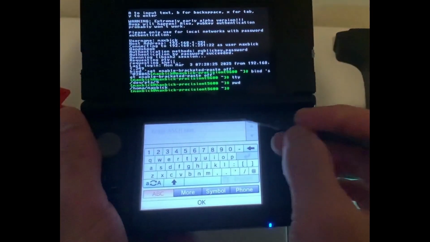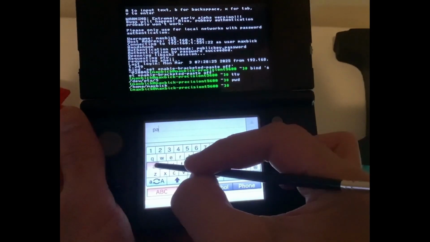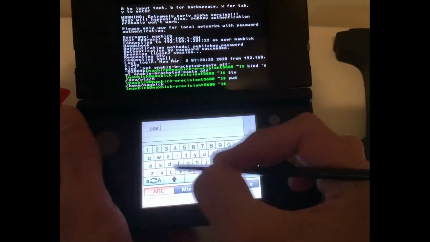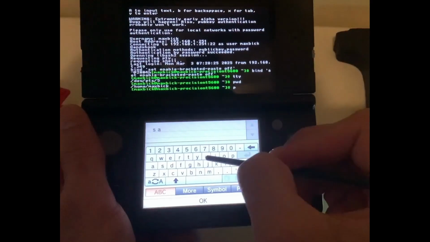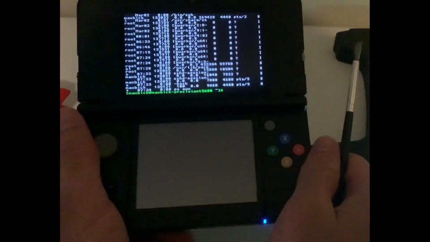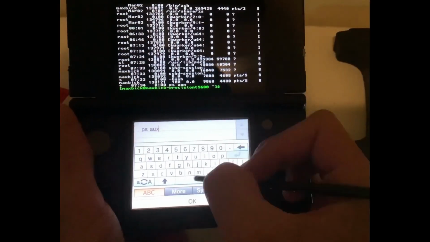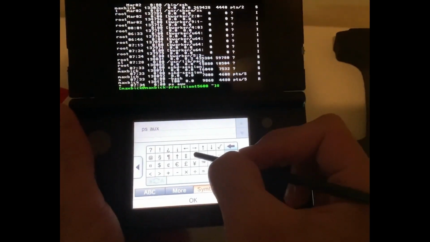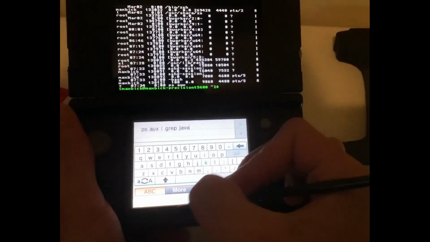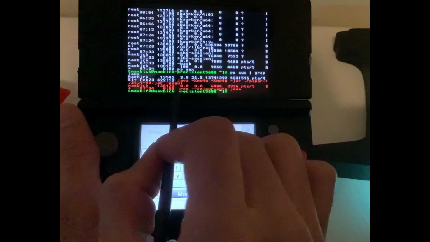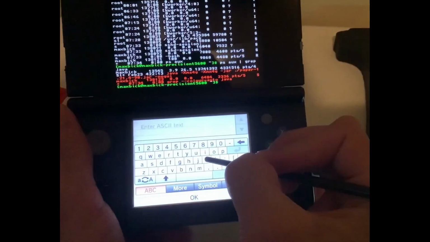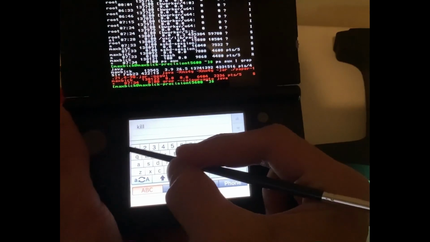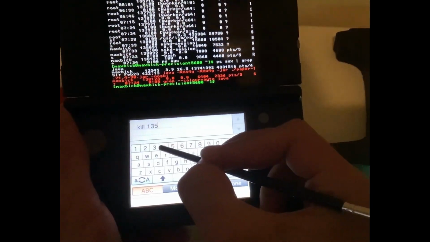We could see active processes. And that right there is a Minecraft server. So we're gonna kill it so that we could run our own Minecraft server from here. So kill 13545.